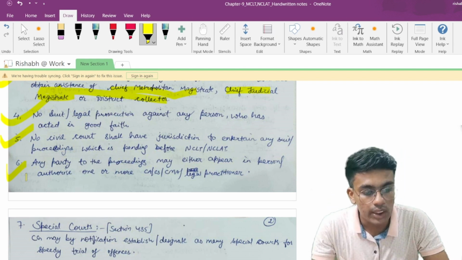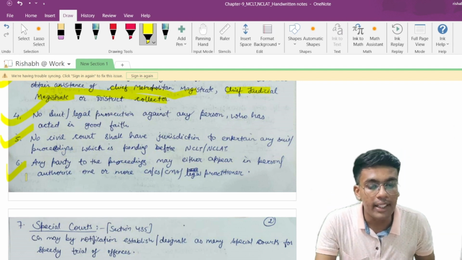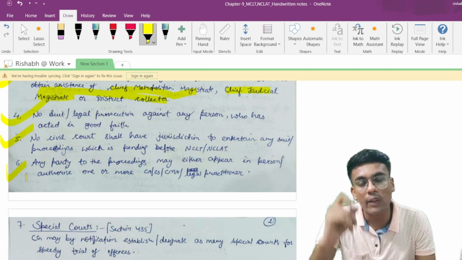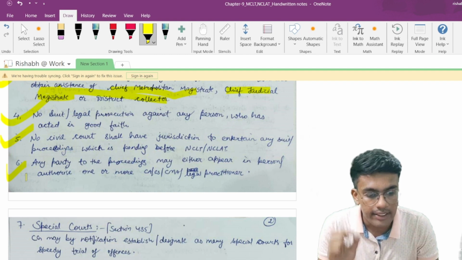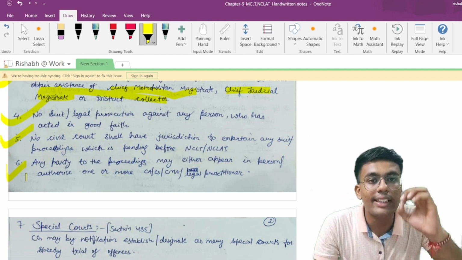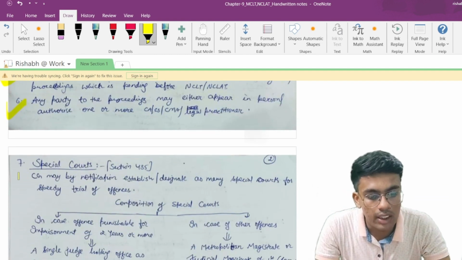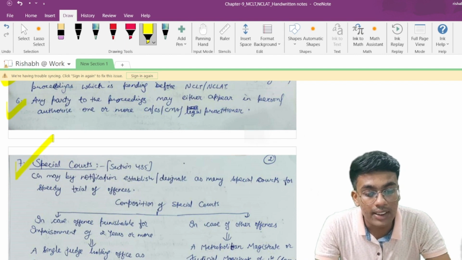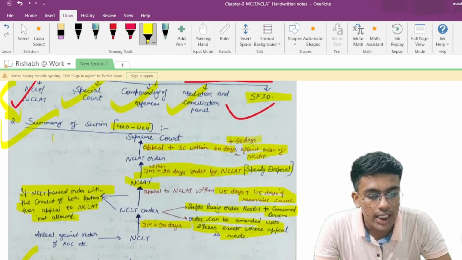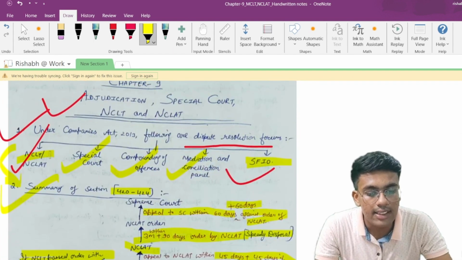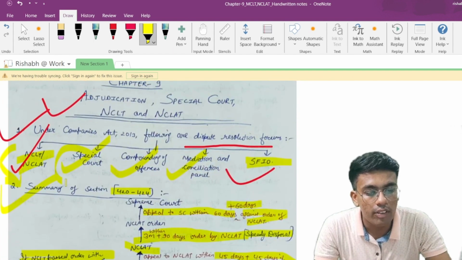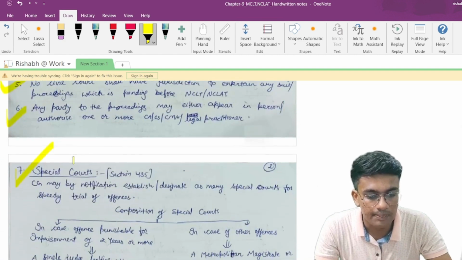Any party to the proceedings may either appear in person or may authorize one or more chartered accountant, company secretary, cost and management accountant, and a legal practitioner in order to represent themselves in the tribunal. Now point number 7 talks about tribunal. So all these provisions, point number 2 to point number 6 were with respect to NCLT and NCLAT provisions. Now let us move forward with special court provisions.